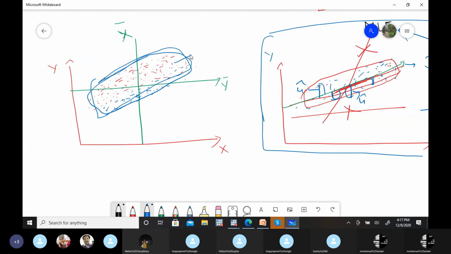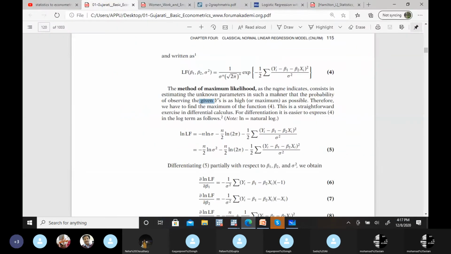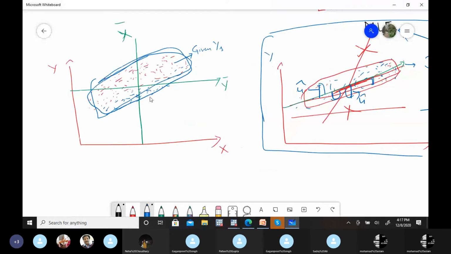These are the given values. We need a regression line which maximizes the chances of these given values. Means again we need a regression line. Let's put this is my regression line.